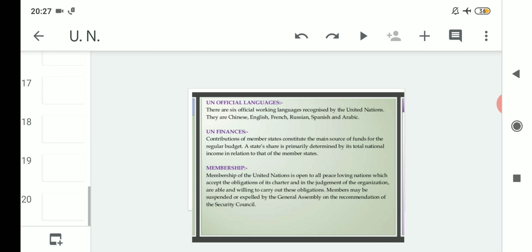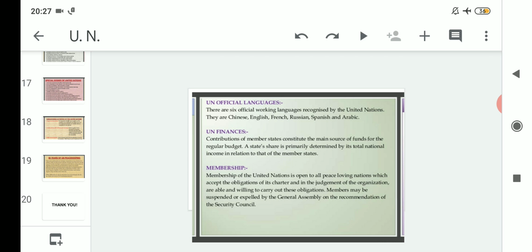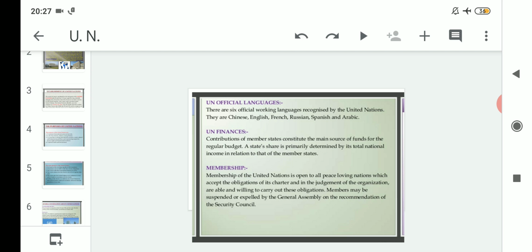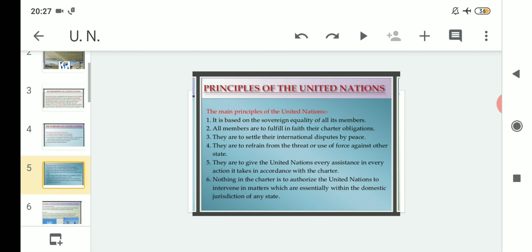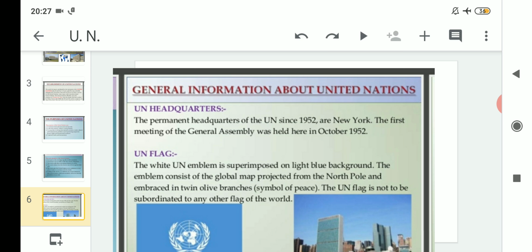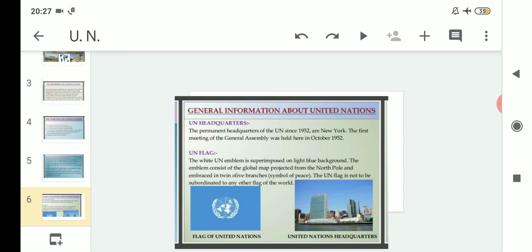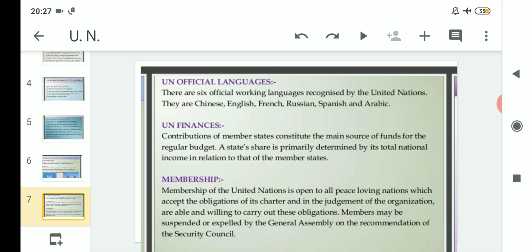Clear? So with this, we have come to the end of today's topic, and I hope that whatever points were taught today regarding the principles of the United Nations, followed by some general information about the United Nations, and regarding UN official languages, UN finances, and its membership, is very clear to you.